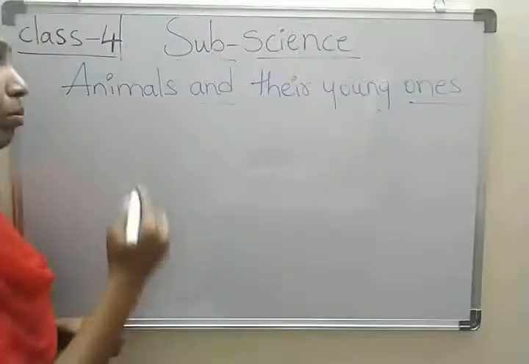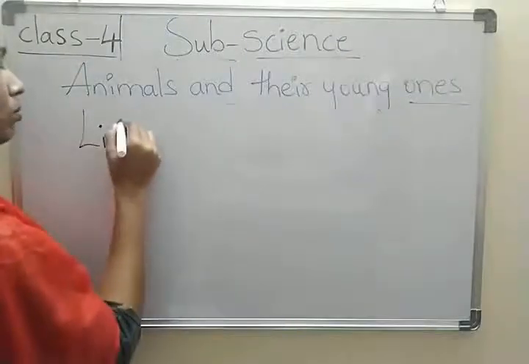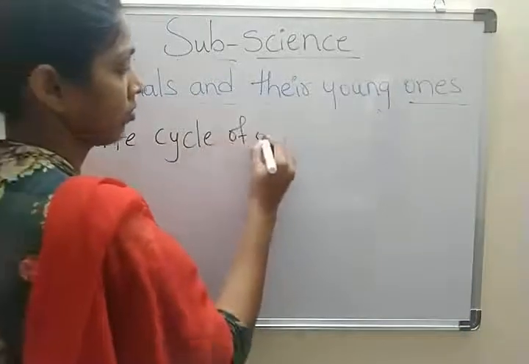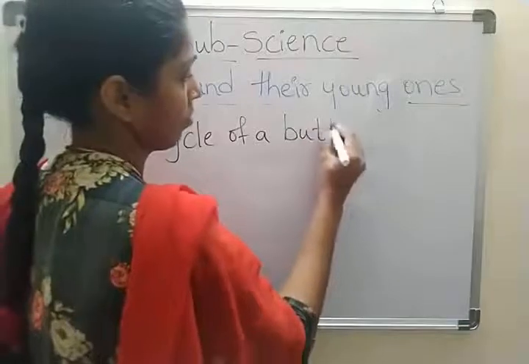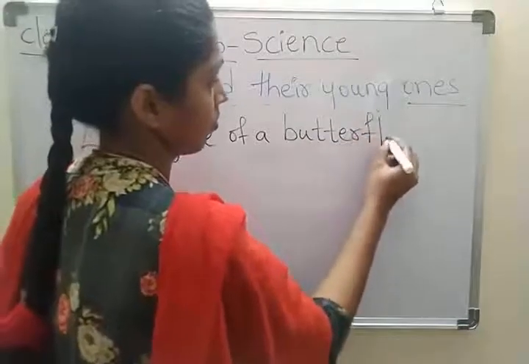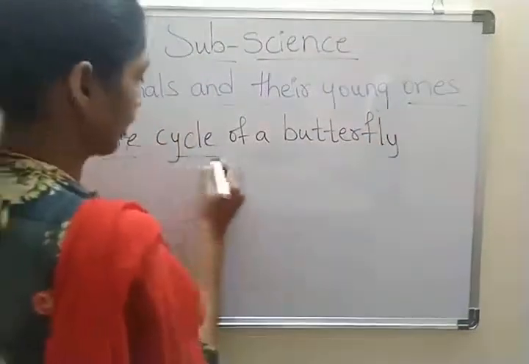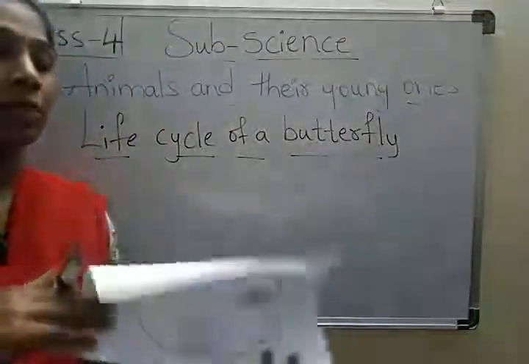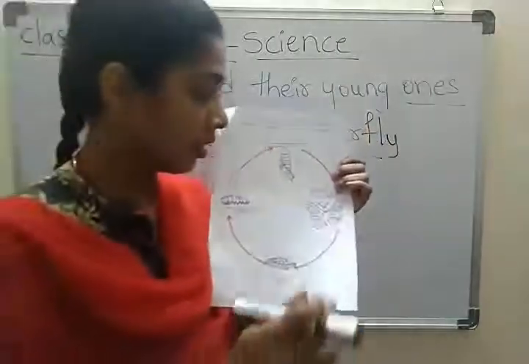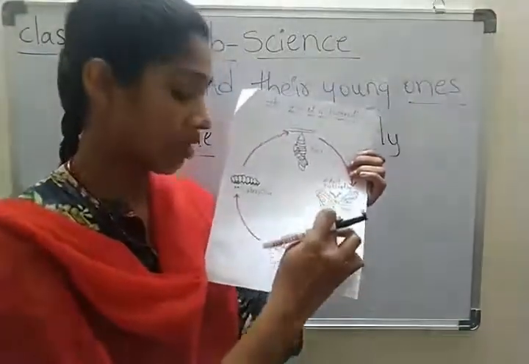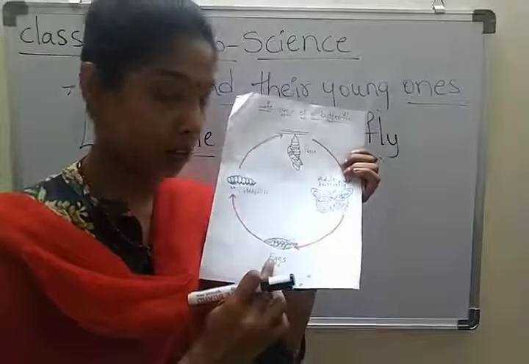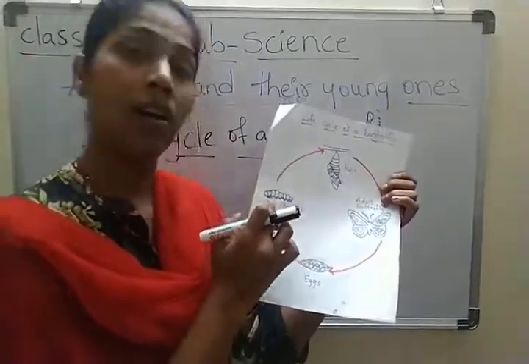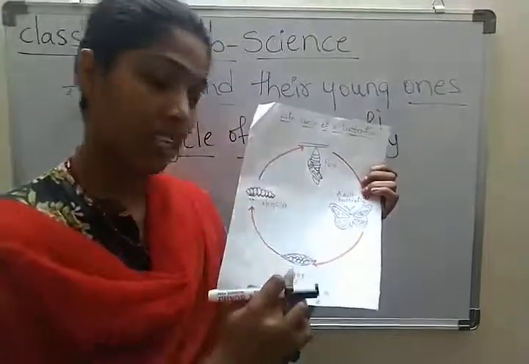Now let us learn about the life cycle of a butterfly. Children, look at the picture. Here, butterflies lay eggs on the leaves. So children, a worm-like larva hatches from these eggs.